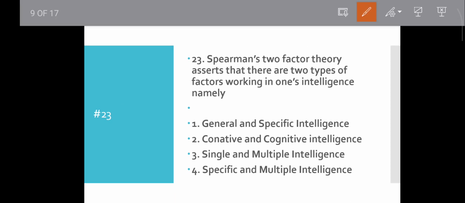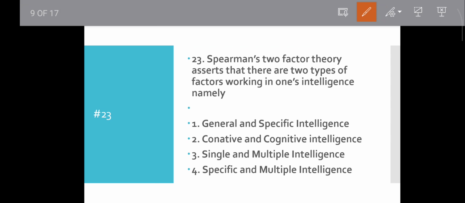Then question number 23. Spearman's two-factor theory asserts that there are two types of factors working in one's intelligence, namely what? General and specific intelligence, cognitive and cognitive intelligence, single and multiple intelligence, specific and multiple intelligence. Which one?